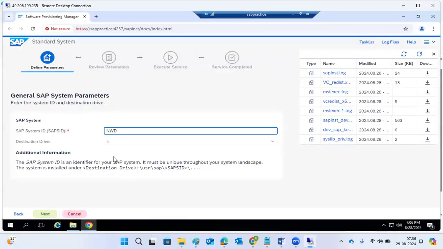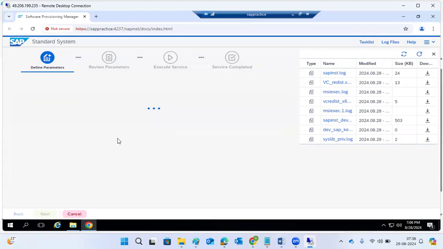If you put a letter first, like NW something, it will not take it and shows an invalid entry. So it should be 3 alphanumeric characters. Then click on the next button. That is the recommendation; you can give any SID here.